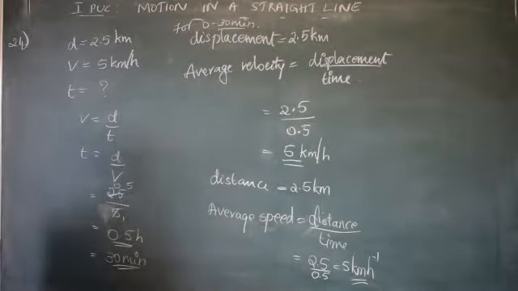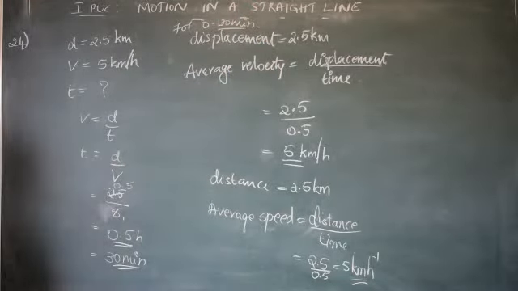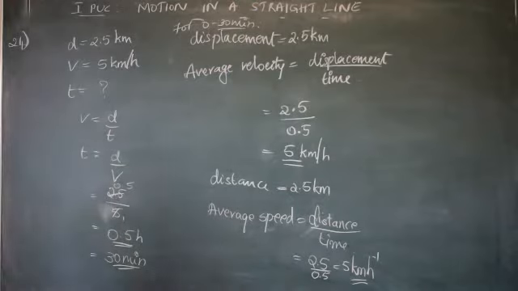Next, for the next time interval 0 to 50 minutes, what is the average velocity? How to calculate?